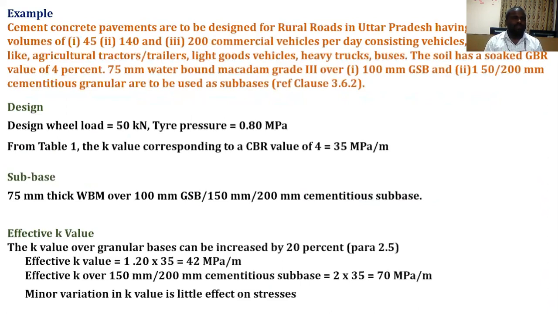For the design, first we take design wheel load 50 kN, tyre pressure assumed to be 0.50. From table 1, the K value corresponding to CBR is 35 MPa. First we can assume subbase is 75 mm thick water bound macadam over 100 mm GSB. For the effective K value, we may provide 20% additional according to the given codal provision. The K value with 1.20 factor is 42 MPa, and minor K value change has little effect on